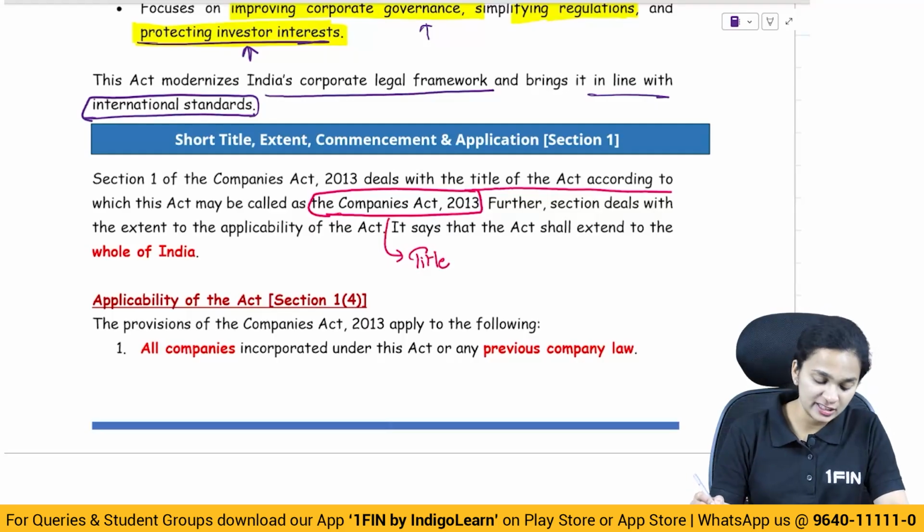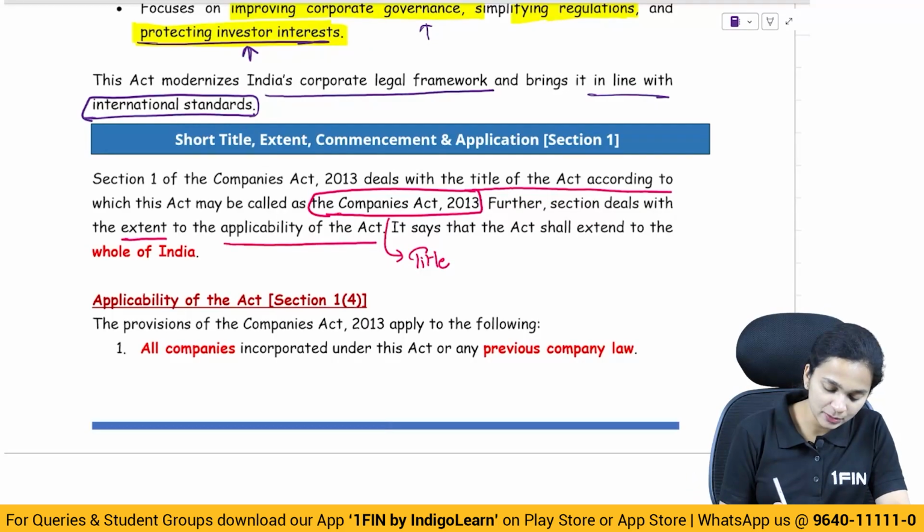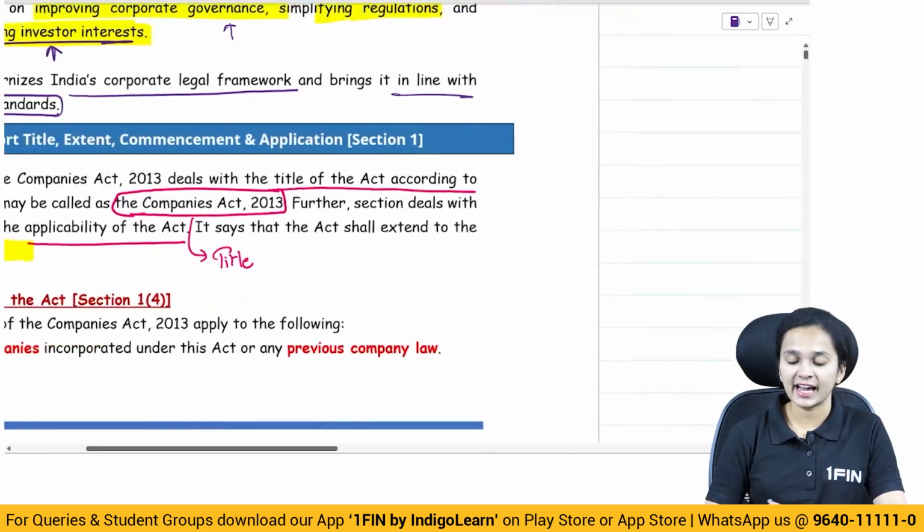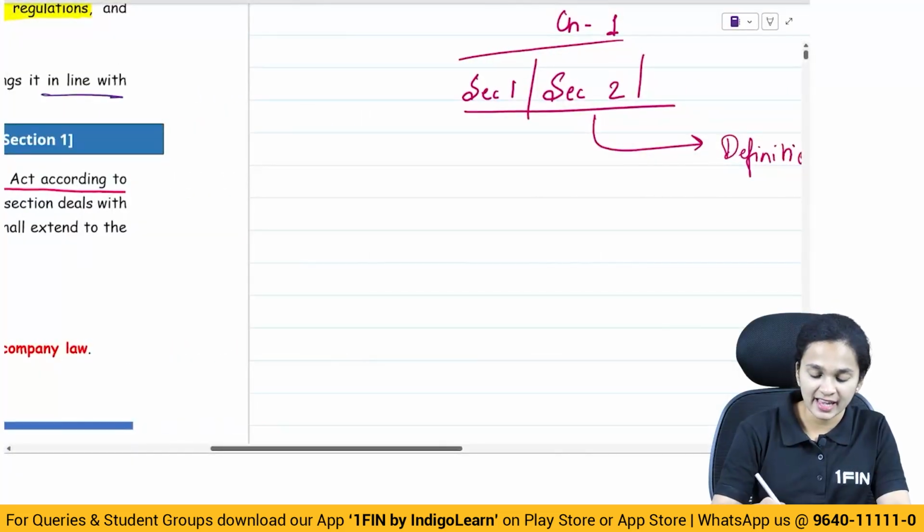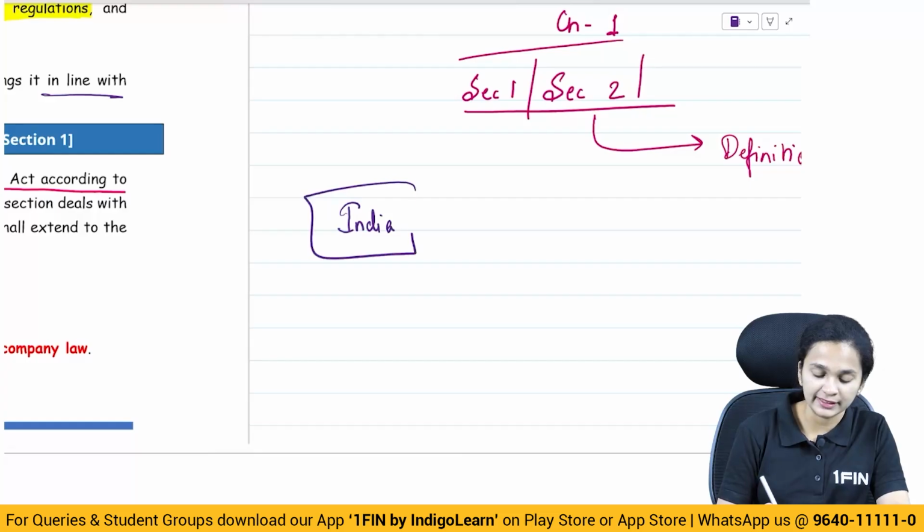Further, section 1 deals with extent, the applicability of the act. So this act is applicable to the whole of India. So Companies Act 2013 is applicable to the entire country. It is applicable to the whole of India.